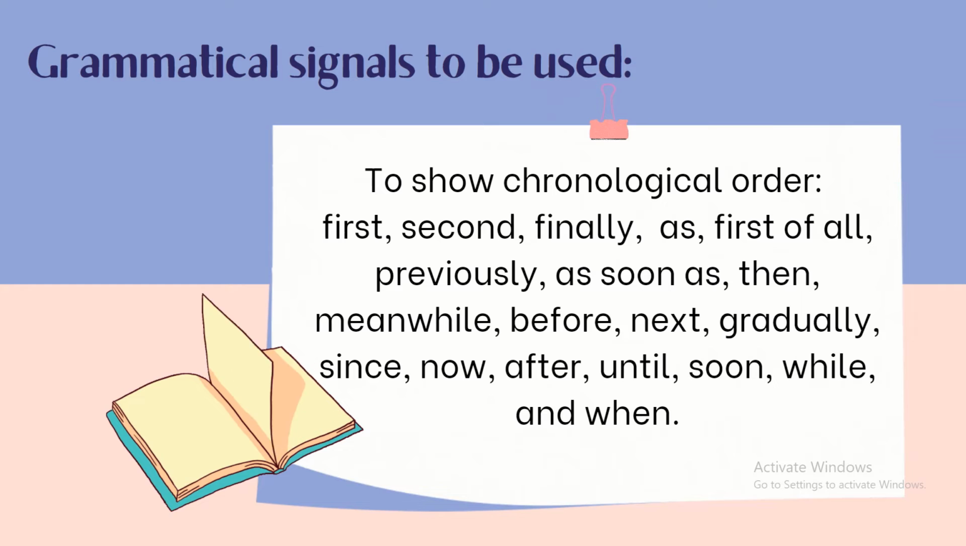Lastly, if we want to show chronological order, we can use the following grammatical signals. First, second, finally, as, first of all, previously, as soon as, then, meanwhile, before, next, gradually, since, now, after, until, soon, while, and when.